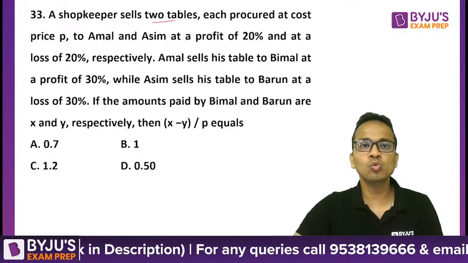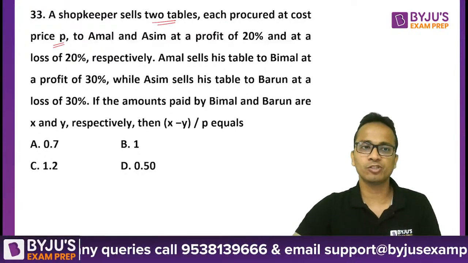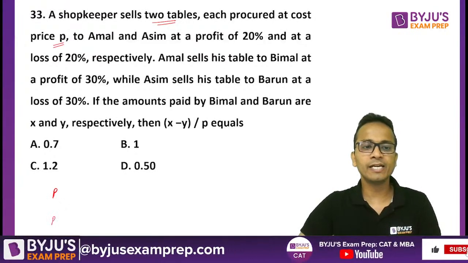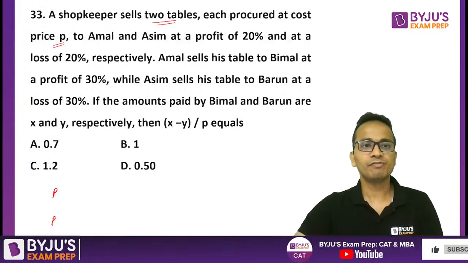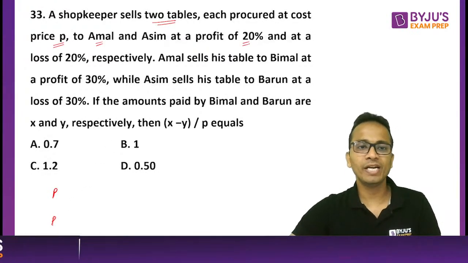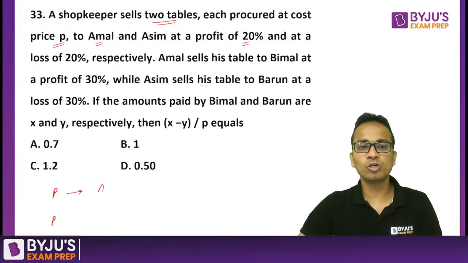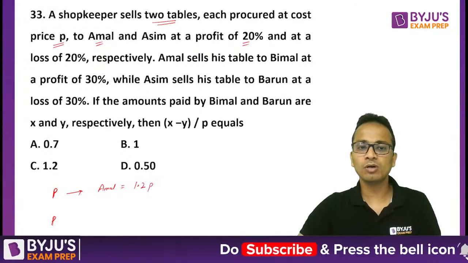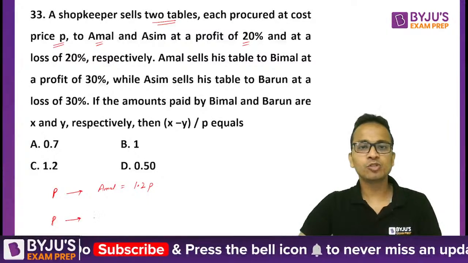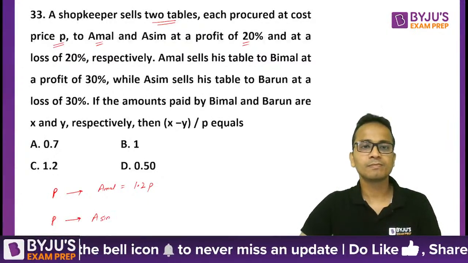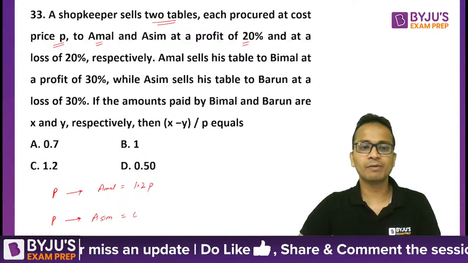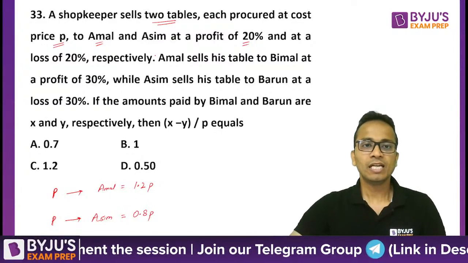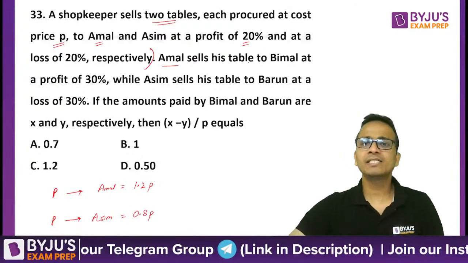So a shopkeeper sells two tables, each procured at a cost price of P. First table cost price is P, second table again the cost price is P. Now the first table is sold to Amal at a profit of 20%. That means Amal paid 1.2 of P. And the second table is sold to Asim at a loss of 20%. So that means 0.8 P is paid by Asim. Okay. Now further, Amal sells his table to Bimal.